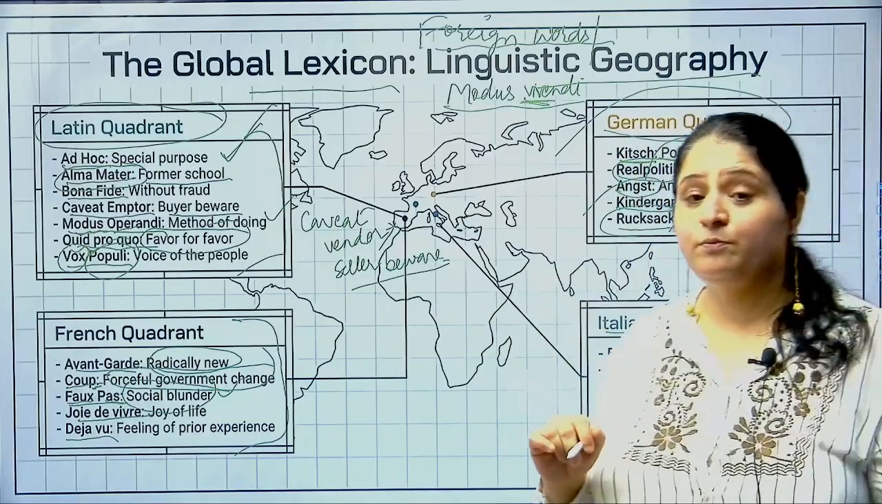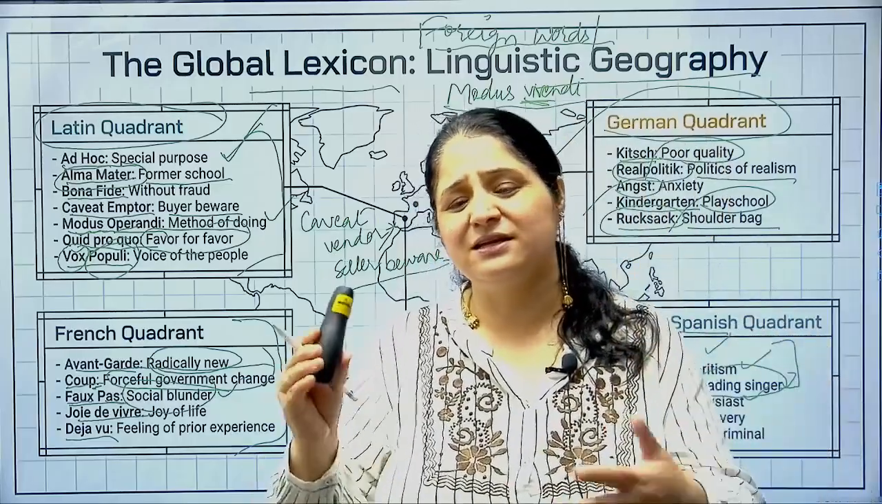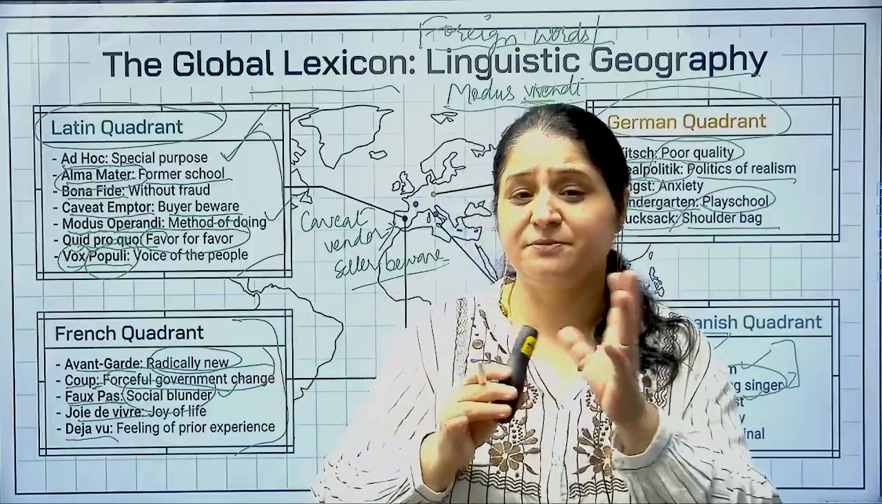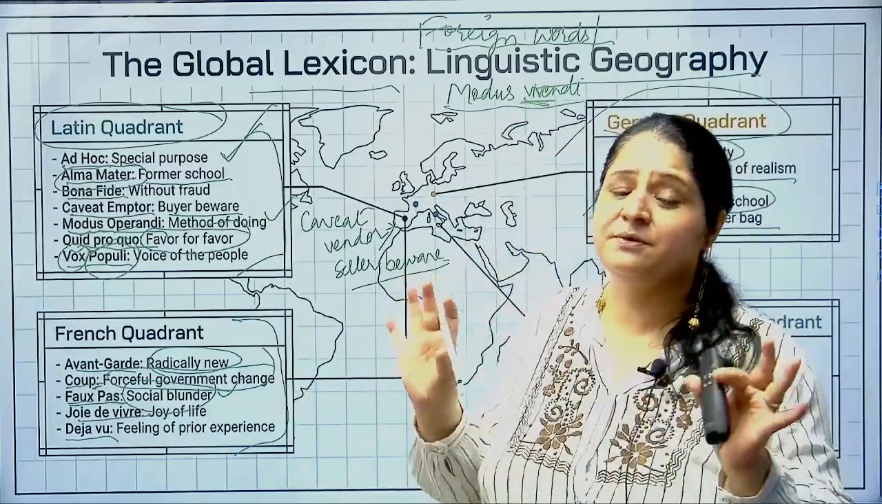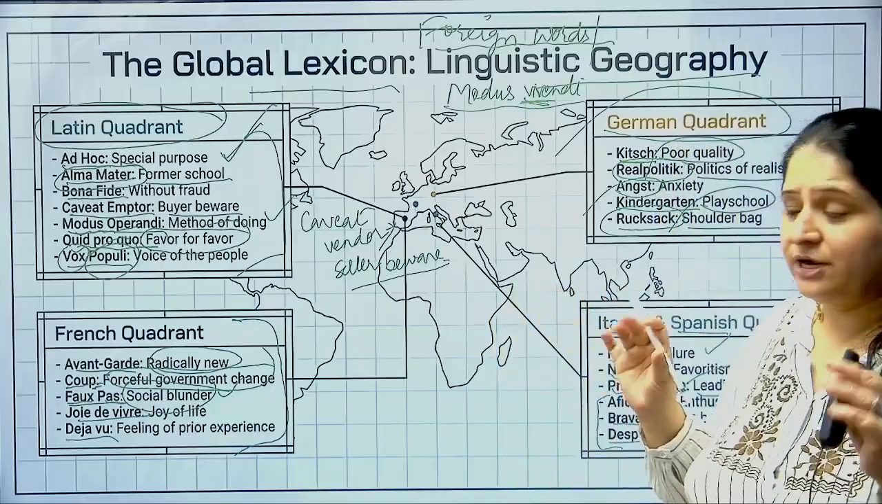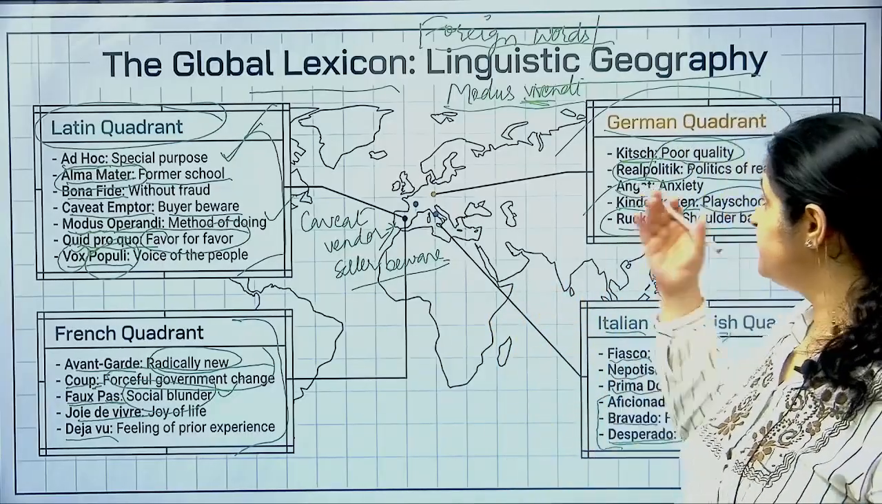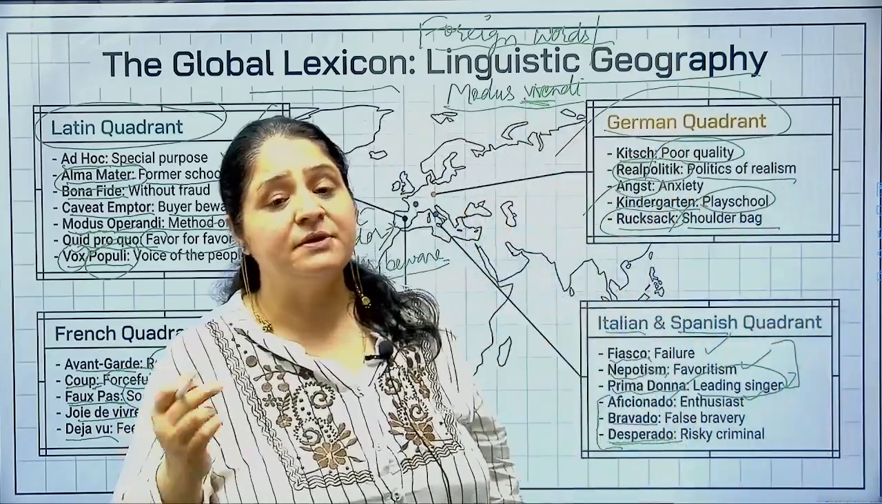Desperado. Desperado means a criminal, a person who is foolish enough that he always gets indulged in some risky situations, in some criminal activities. So he's desperate enough to get involved in some criminal and risky situations, right? So he is a desperado. Clear hai? So these were some words from different quadrants of the globe, right? We can talk about some Hindi words also.